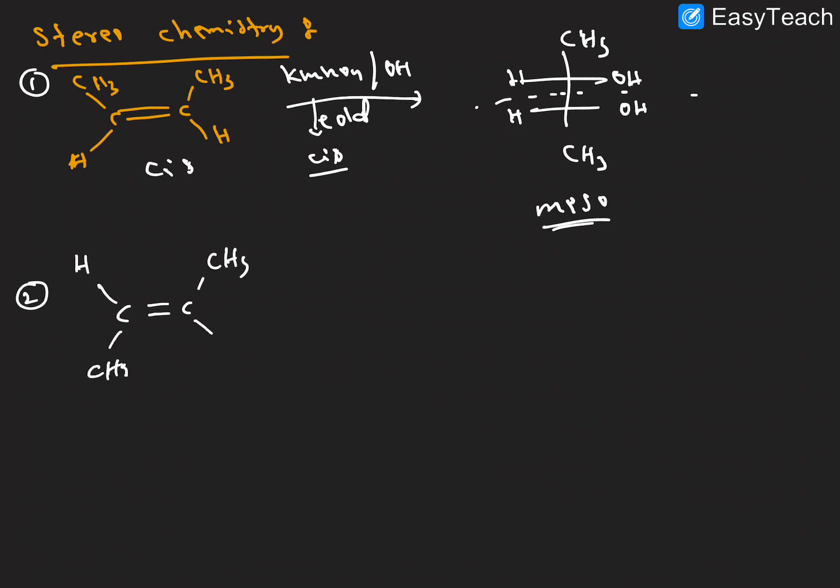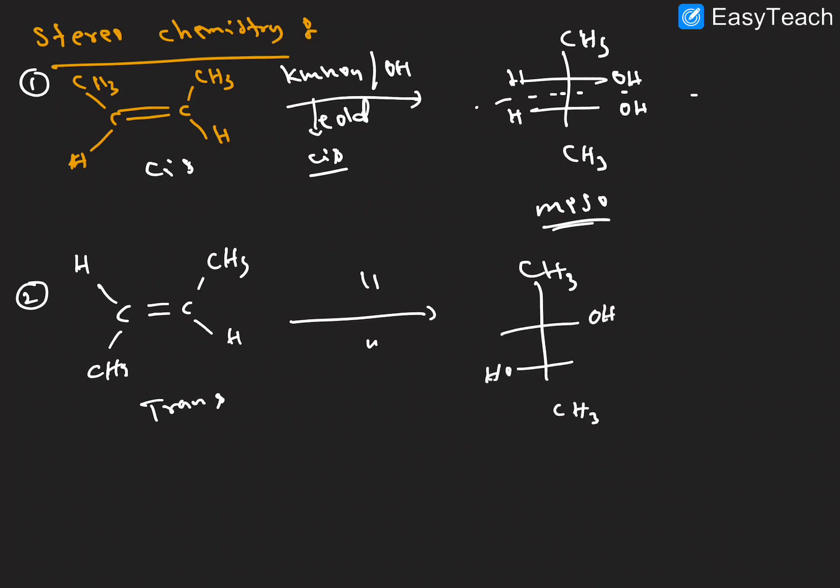And the second example, if an anti-alkene is there, this is CH3 and here CH3. This is a trans-alkene. When the trans-alkene is treated with the same KMnO4, what product is forming here? An enantiomeric pair is forming here. So what is that? CH3 and CH3, and here OH and OH, hydrogen.